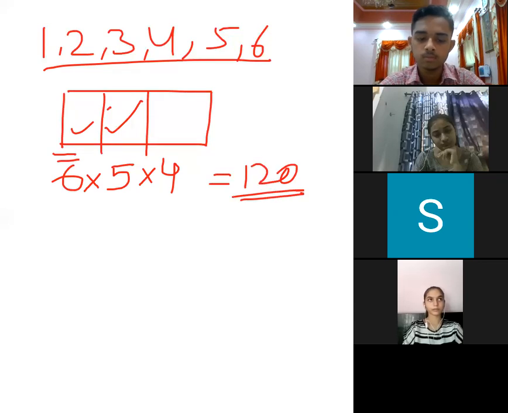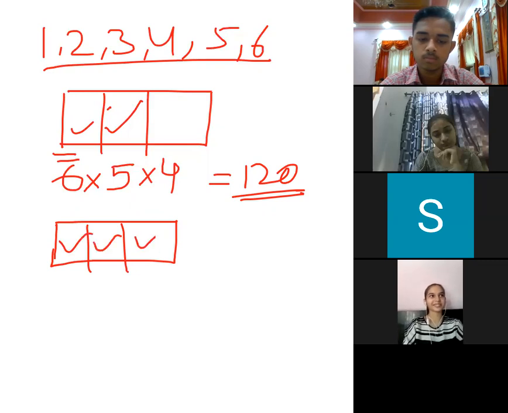120 ways are there to write these numbers. But if repetition is allowed, then on the first, second, and third place, we can use all the numbers. So it will be 6 into 6 into 6.